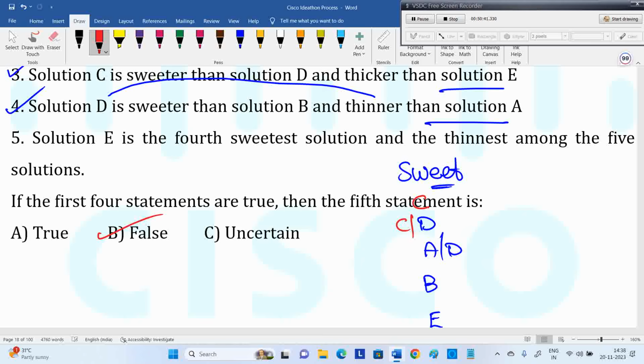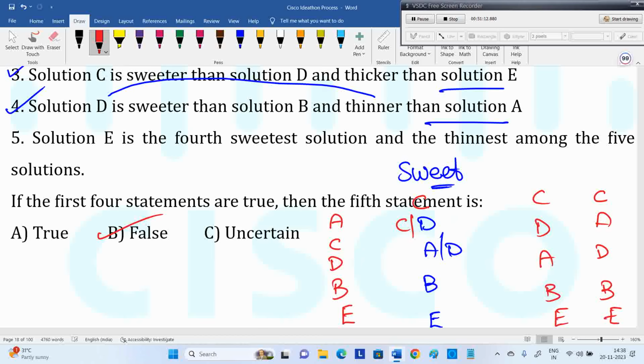There may be arrangements like C, D, A, B, or C, A, D, B, or A, C, D, B. All these are possible. Regarding the sweetest, satisfying the solution, it can be CADB or CDAB or ACDB. Among all, E is not the fourth. In each case, E is not the fourth.